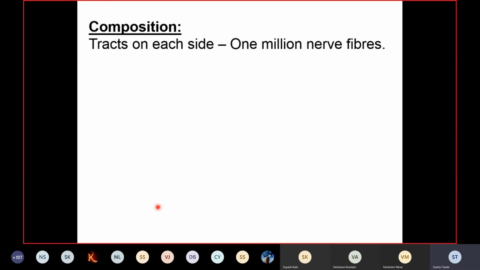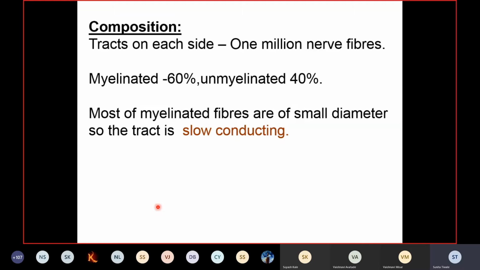The composition of this tract: it is present on either side of the spinal cord, so it is bilateral, and each tract consists of about 1 million nerve fibers. Out of that, 60% are myelinated and 40% are unmyelinated. Even though 60% of the fibers are myelinated, these are of small diameter, so the tract is slow conducting.